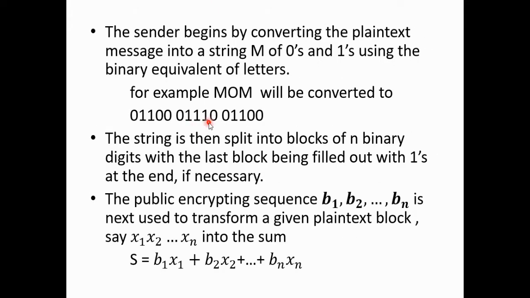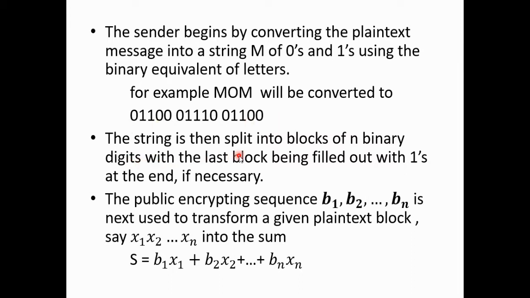So for mom, M is 0, 1, 1, 0, 0, for O it is 0, 1, 1, 1, 0, and for M it is again the same. So the string is like this without any gap. I have written it with a space just to show that this is for M, this is for O, this is M. Generally it is without space, and we have to decide the size of the block, how big a block we have to take.